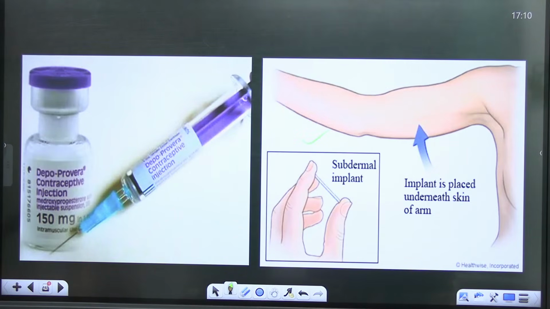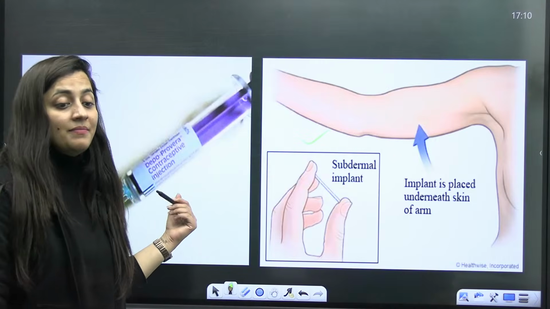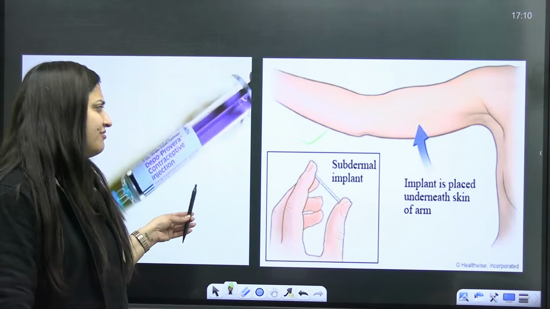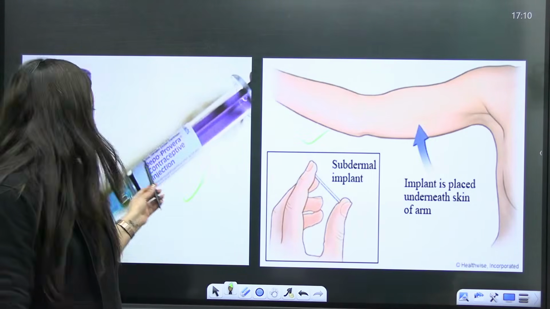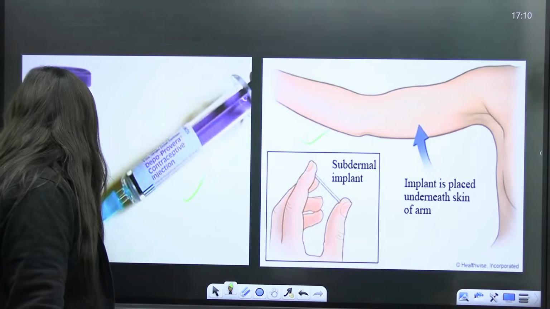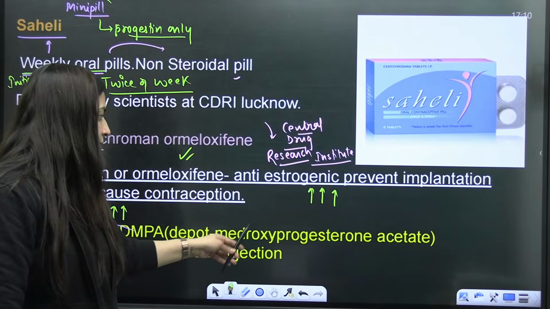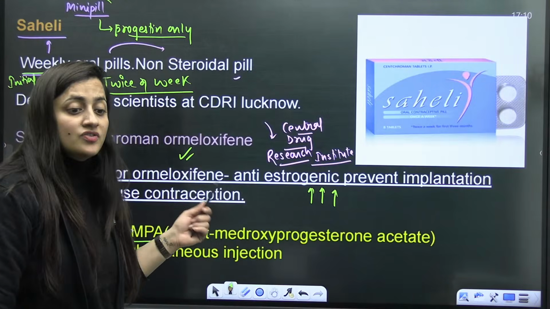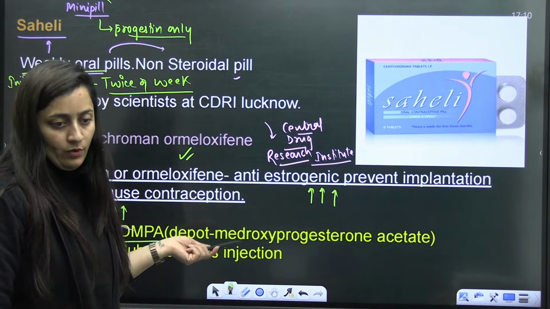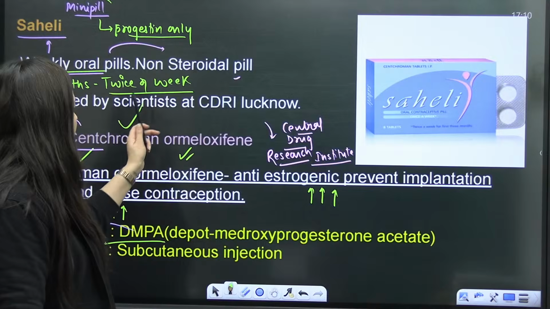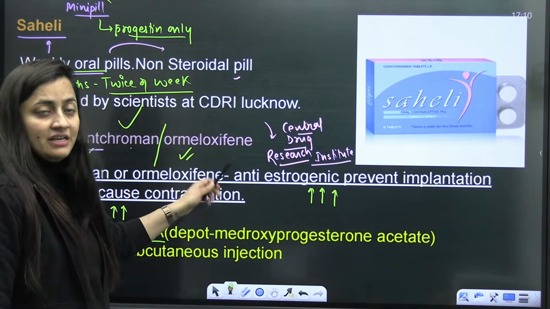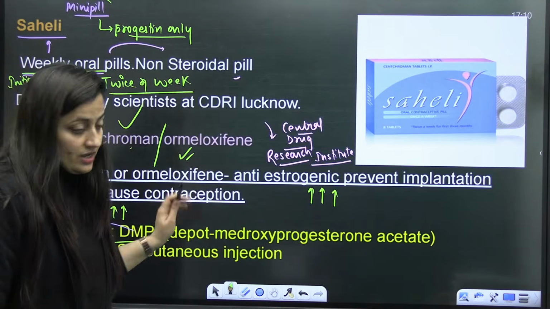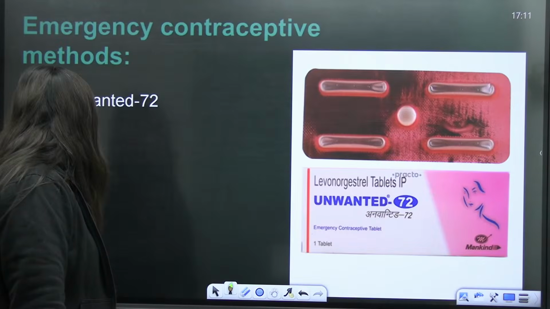But we cannot say, students, that all the methods are having no side effects. Least side effects are there. They say this is the Depo-Provera, I told you already, which is Depo-medroxyprogesterone acetate. Sometimes it can even cause heavy flow. But what we have to remember here is that centchroman or ormeloxifene is basically anti-estrogenic, so here the side effects are believed to be minimum.